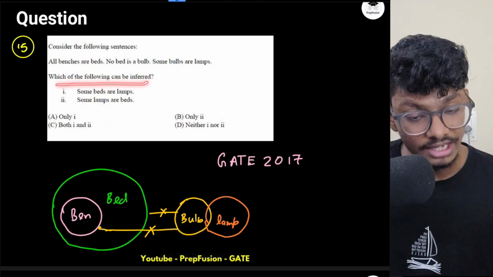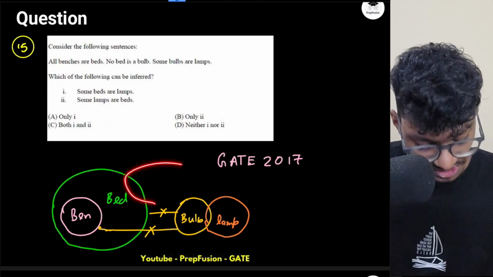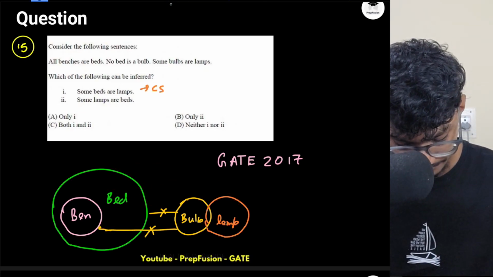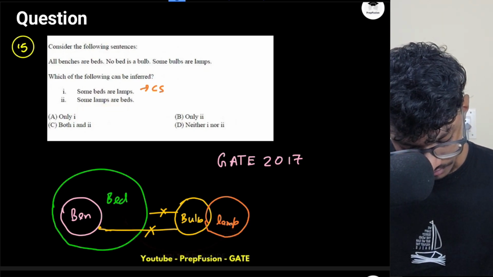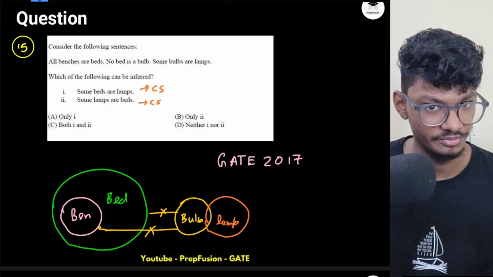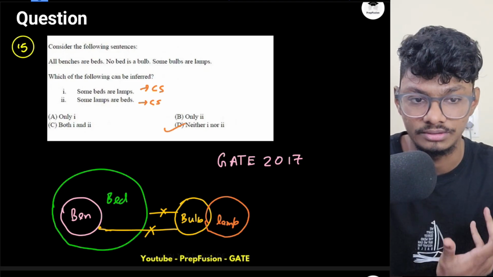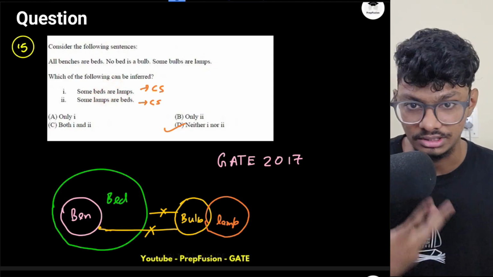So which of the following can be inferred? Some beds are lamp. This can be true. They can have a common region. They cannot have a common region. So I can't say. Some lamps are bed. Again, I cannot comment. Okay, they can be true. They cannot be true. So this will be neither one or true, because none of them I can say surely. But if one of them follows, the other one will also follow.